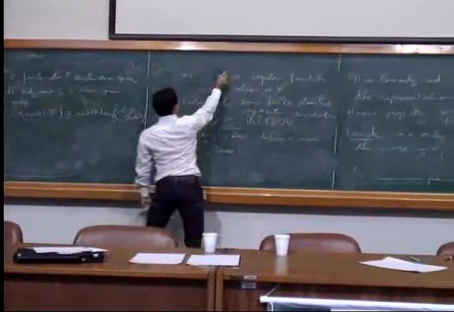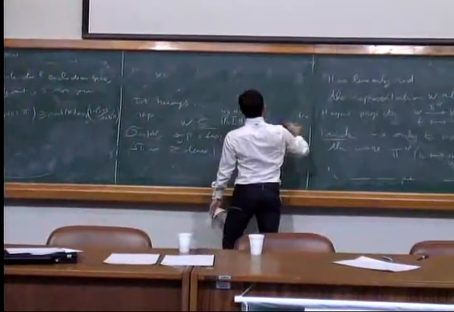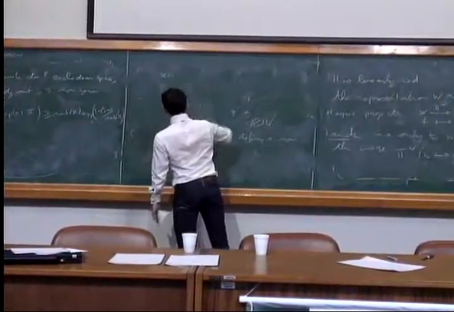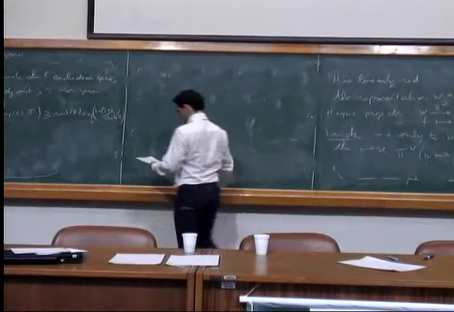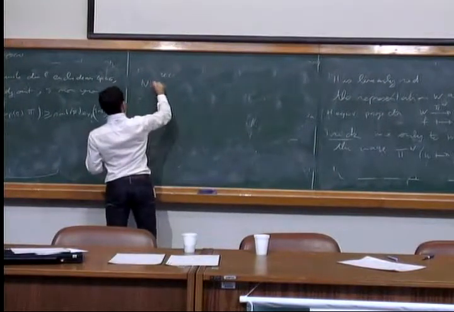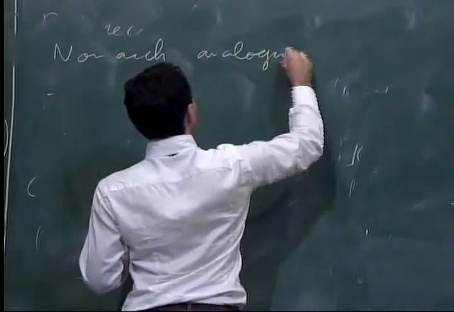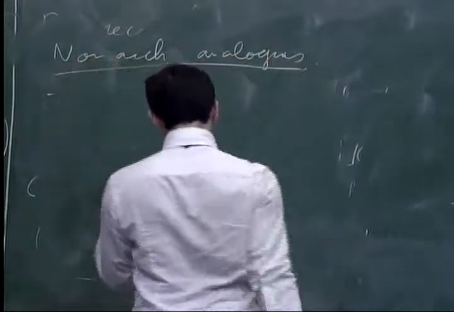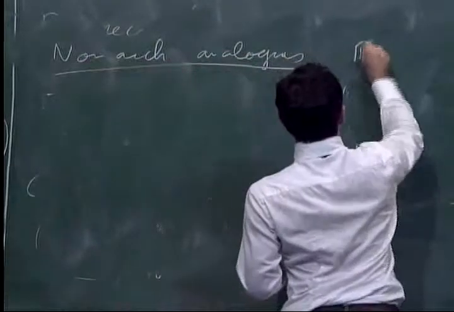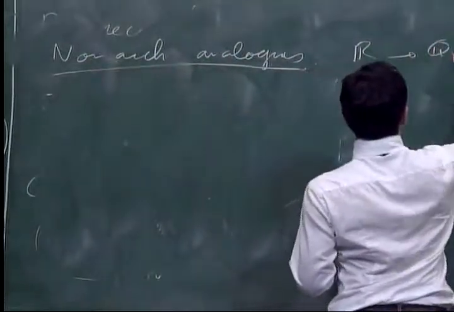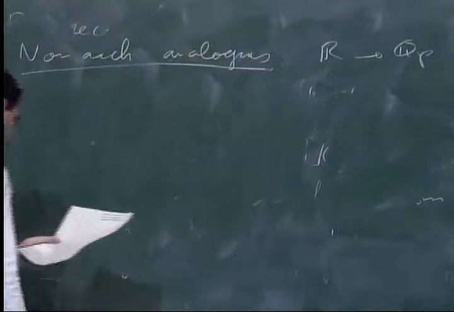So I finish by discussing a little about the non-Archimedean case. Actually, we'll replace R by, say, Qp for simplicity.